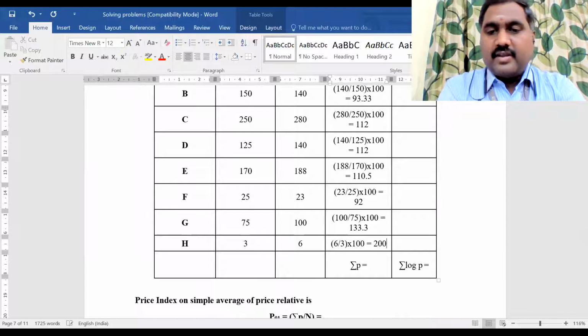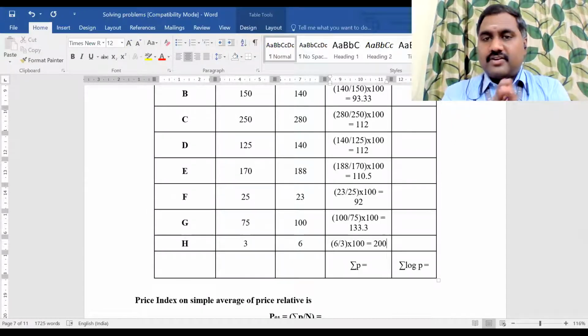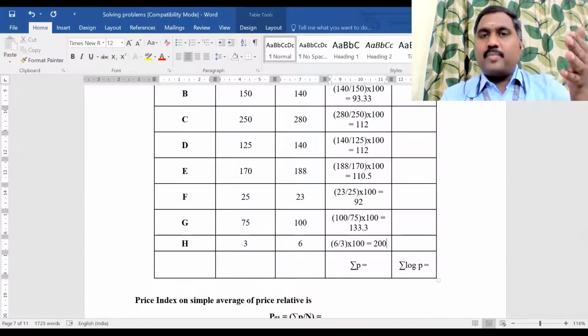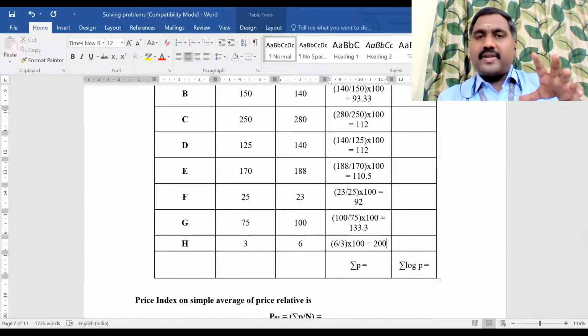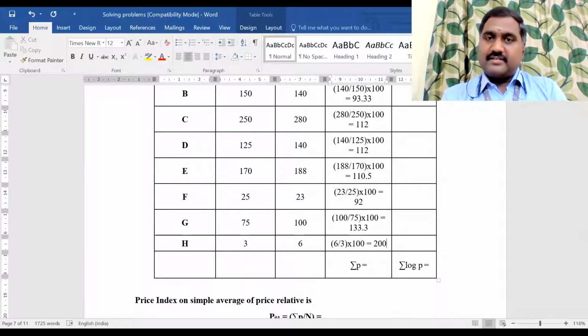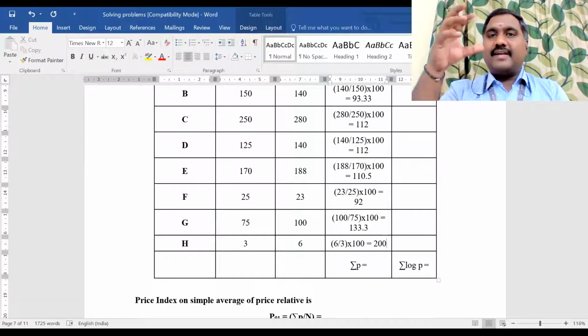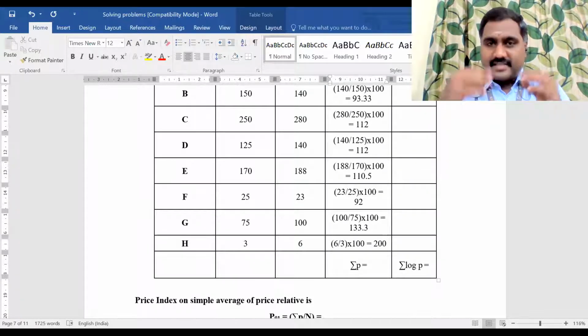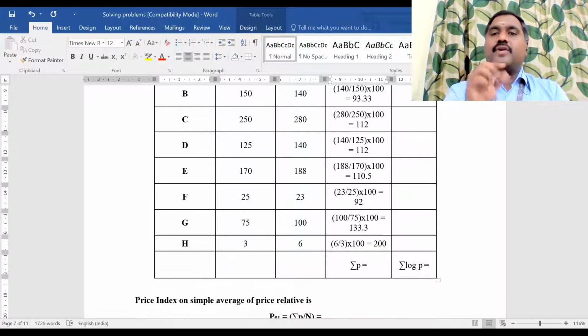Okay, fine. Now you got this value, right? Did you understand how to calculate the P value? See, in the previous problem, we added all the prices of base and current year, divided both, multiplied by 100 and got the value. The same thing we have to do for each commodity now in the second method. In the previous method, we calculated all together. In the second method, we have to calculate for each commodity separately. That is the only difference. Did you get this point?